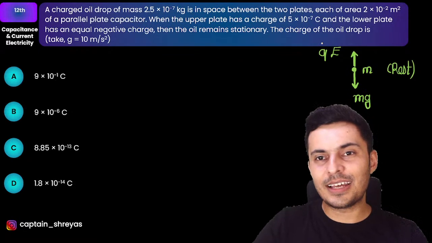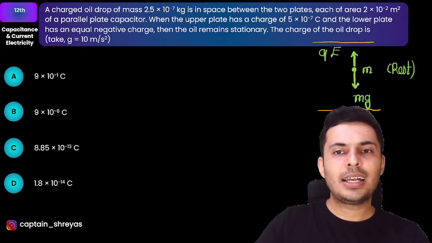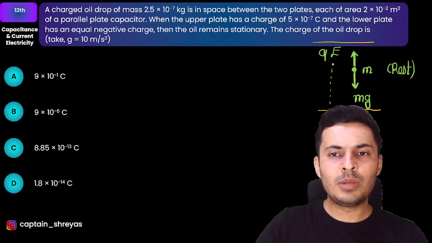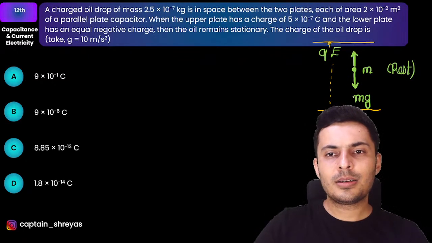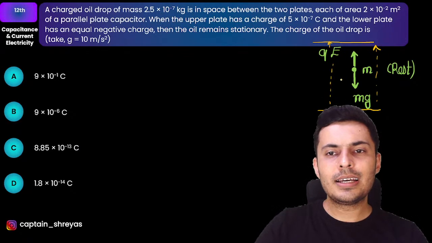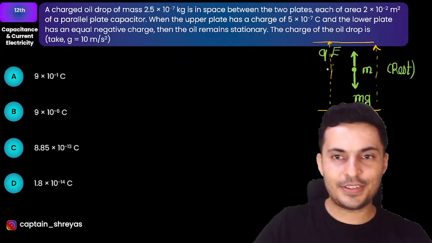And how will the electric force come? Because there are two plates, and obviously there is some kind of a field between these two plates, and because of this field, it definitely applies some kind of a force on the charges.